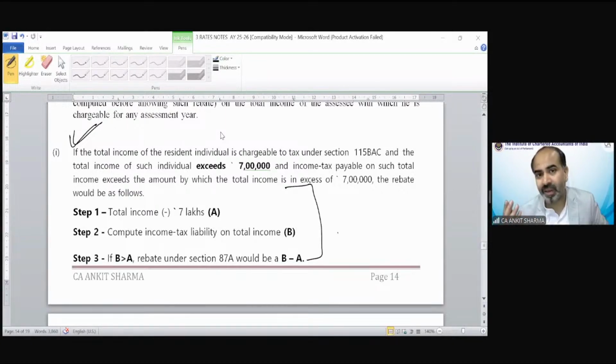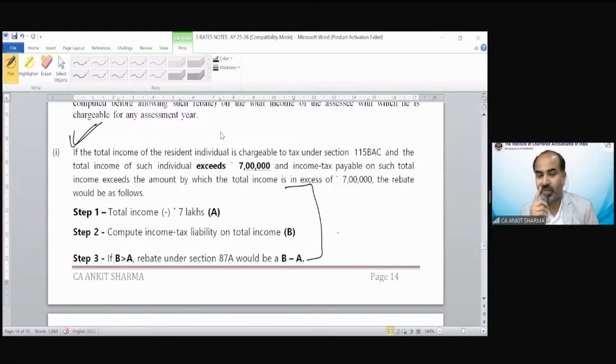You might be thinking that instead of a rebate, they could do one thing: tax up to 5 lakh rupees is exempted. But that would be a different problem. There are certain incomes like casual income, which is taxed at 30%. So if there is 5 lakh rupees of lottery income, your tax would be 1,50,000, and that would also be exempted. So the government said, no, we will provide you a maximum benefit of 12,500. You will understand it later on.